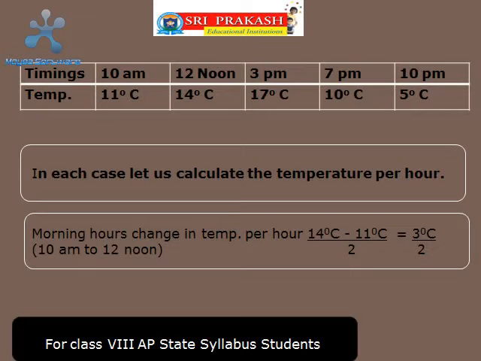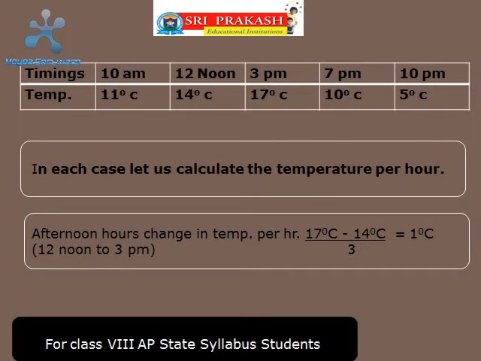At 12 noon, the temperature is 14 degrees Celsius. At 10 a.m., it is 11 degrees. So the difference in temperature is 14 degrees minus 11 degrees, that is 3 degrees Celsius. This difference is for 2 hours. So for 1 hour, it would be 3 by 2 degrees Celsius.